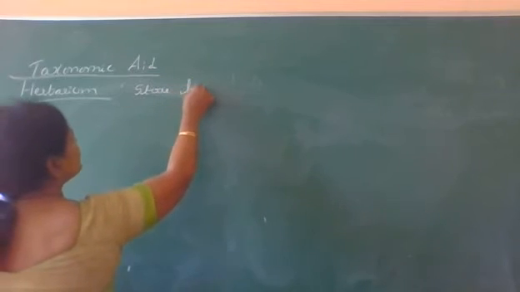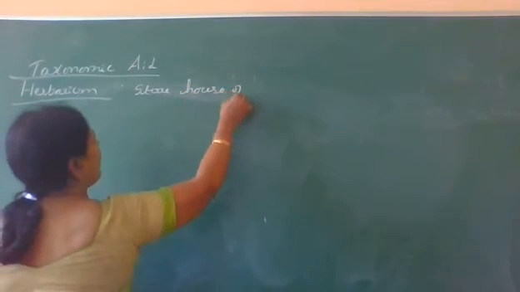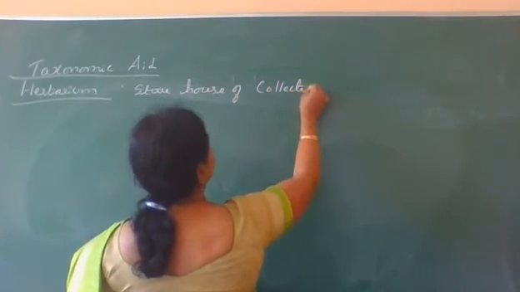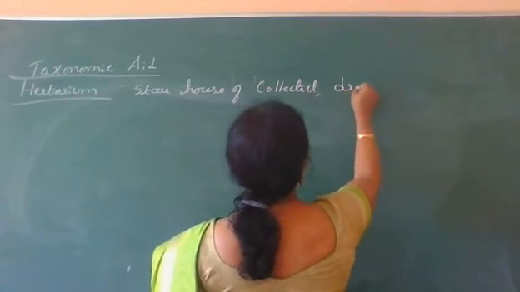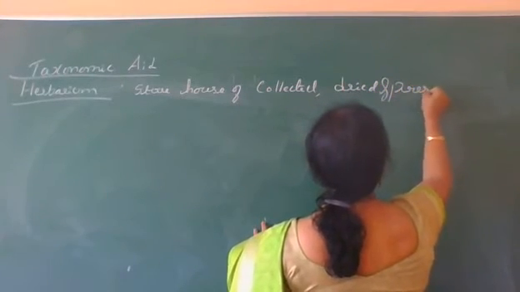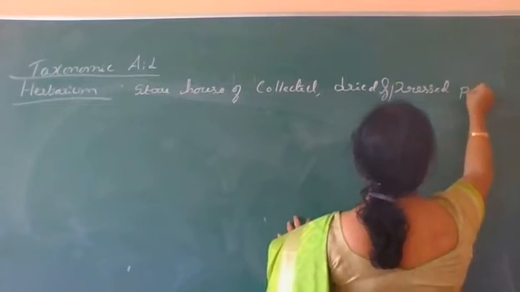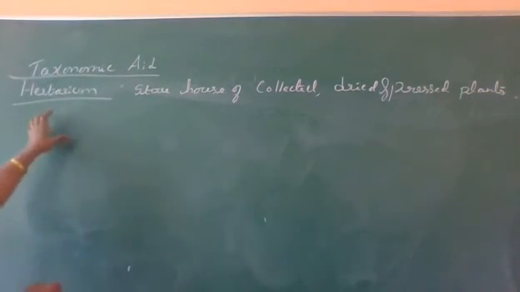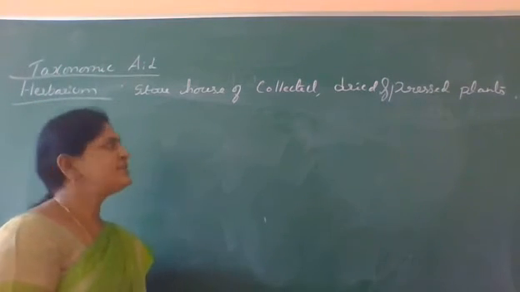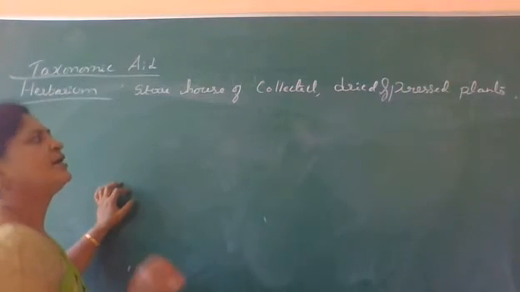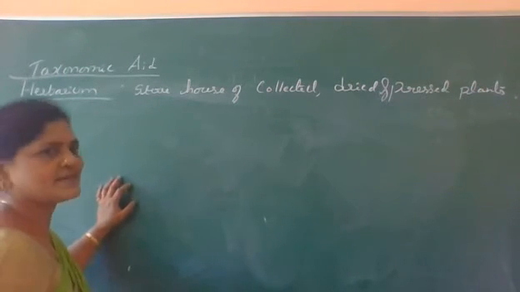It is the storehouse of collected, dried and pressed plants. What is the definition for herbarium? Herbarium is the storehouse of collected, dried, pressed plants.